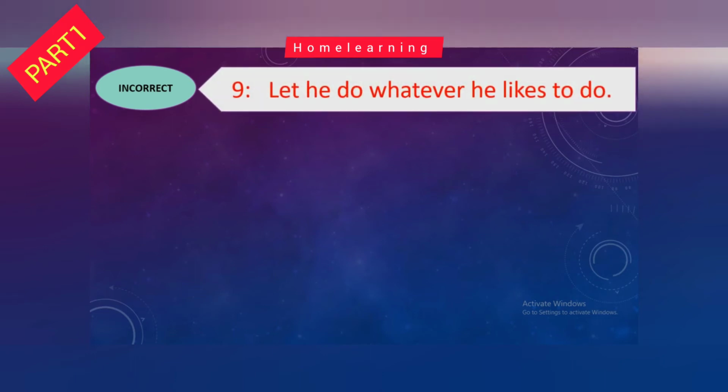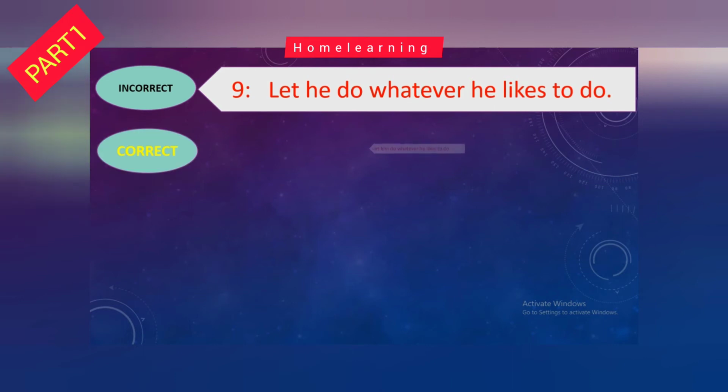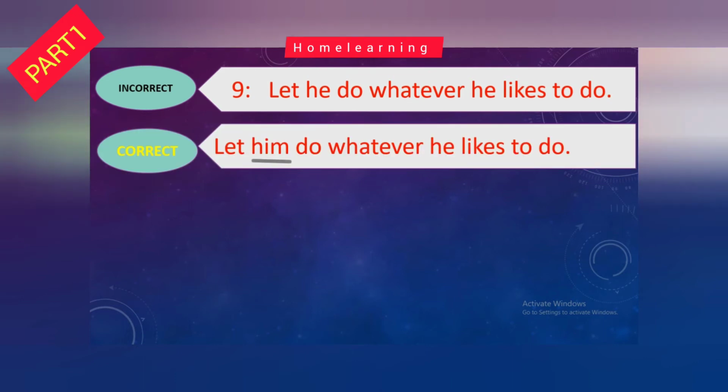Next sentence, which is actually incorrect: Let he do whatever he likes to do. And correct: Let him do whatever he likes to do. So we will use "him" instead of "he". But why? When the pronoun is the subject of a sentence, it means when the sentence is starting with a pronoun as a subject, the nominative case is used. And what is the nominative case? Nominative case means subject pronouns like I, you, we, they, he, she and it.